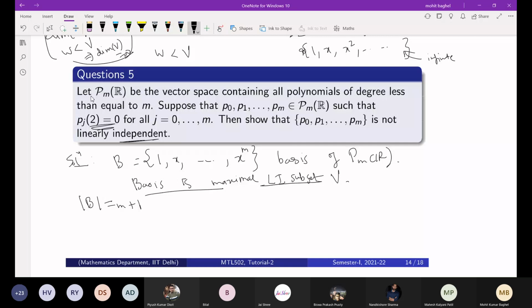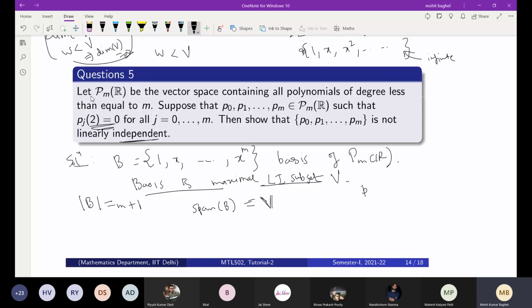Now, if you want to write, so it is a basis. Okay, that means span of V will give you this vector space. Okay, so if you just assign this P naught, so what I have just taken, now you have to choose this P naught to PM.